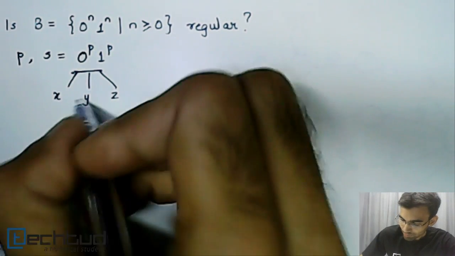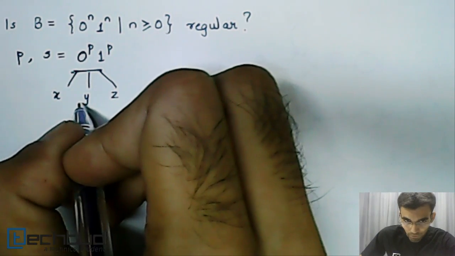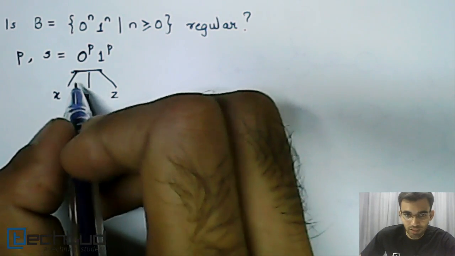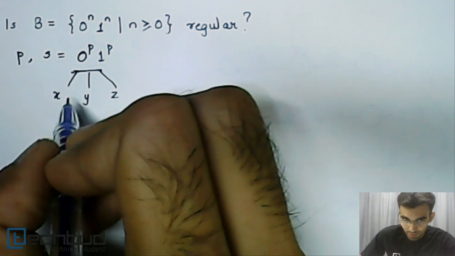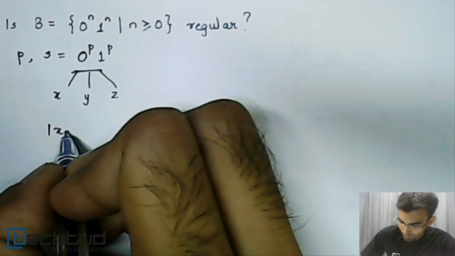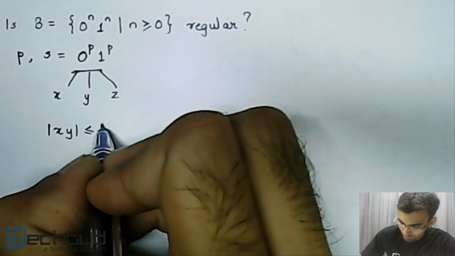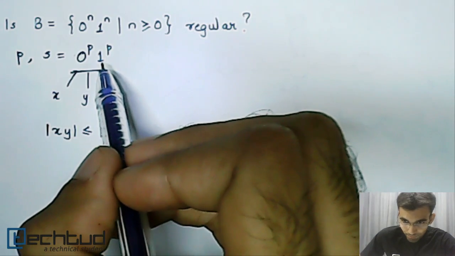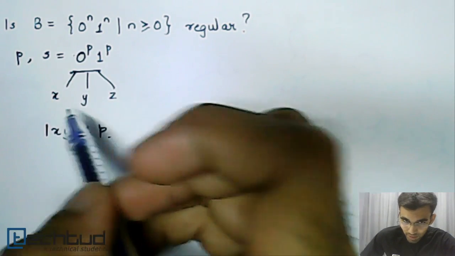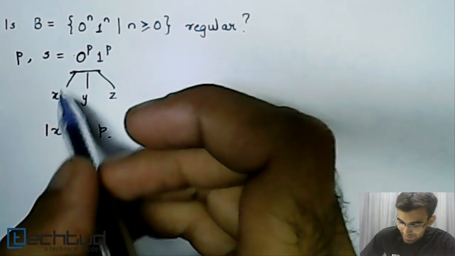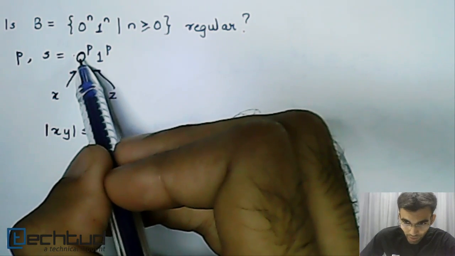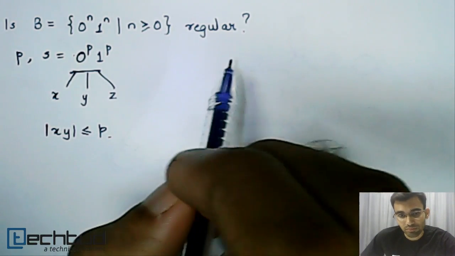Quite obviously, since X and Y taken together have to have a length less than or equal to P, and the string is 0 raised to P, 1 raised to P, X and Y being in the beginning of the string will always contain at most only zeros, right?